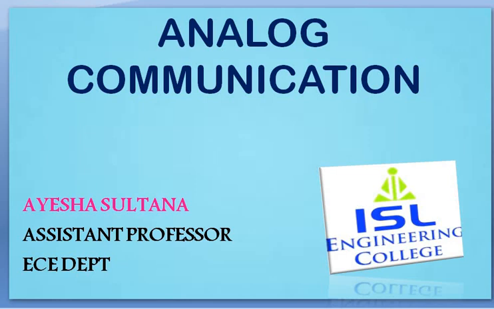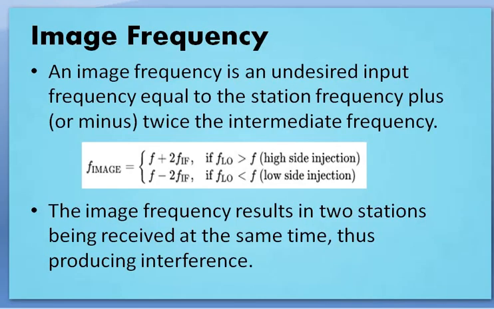Now we are going to see our next topic, that is your image frequency. First we will see what is image frequency and its mathematical expression. Then we will see how we can reject it, or how we can improve on it. So first, the definition: image frequency is an undesired input frequency which is equal to the station frequency plus twice that of your intermediate frequency, IF.